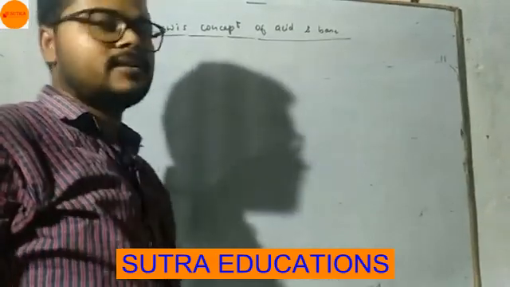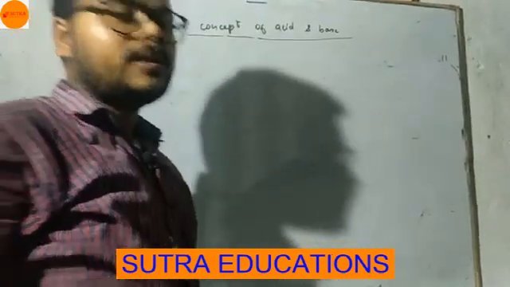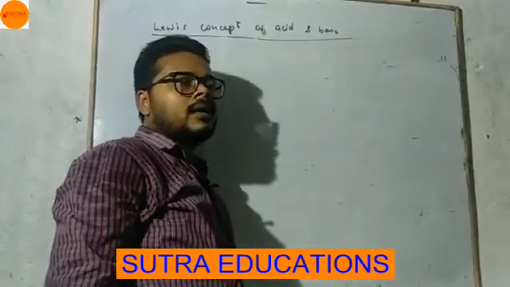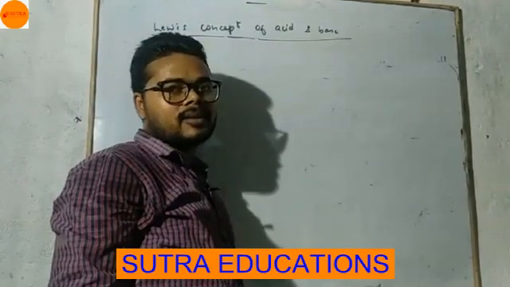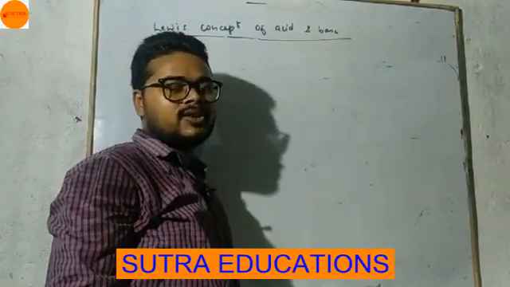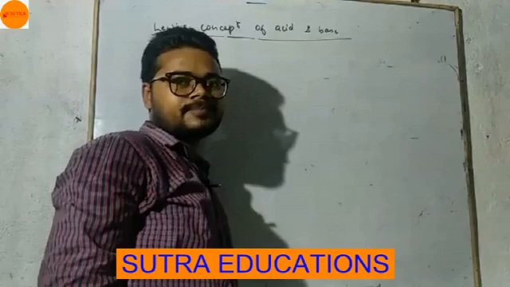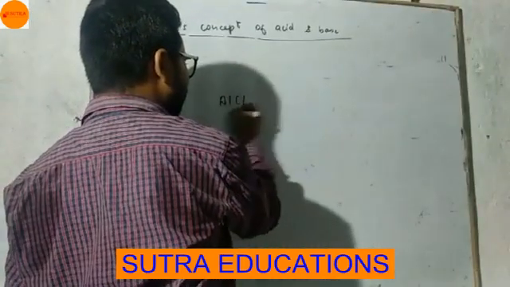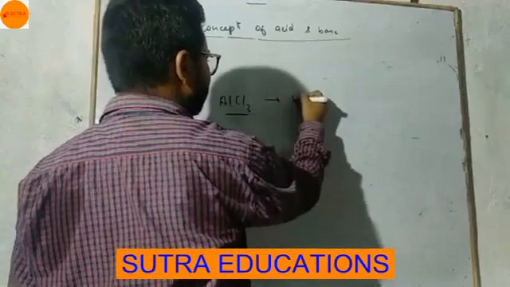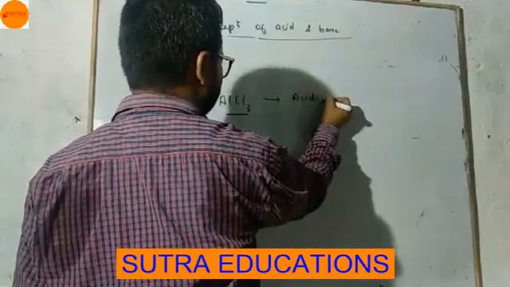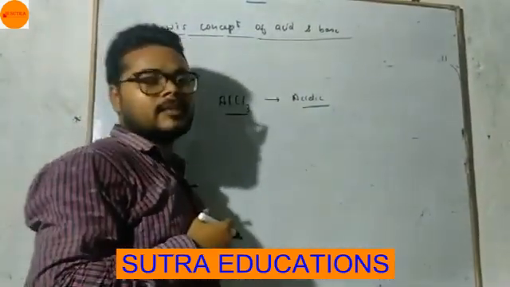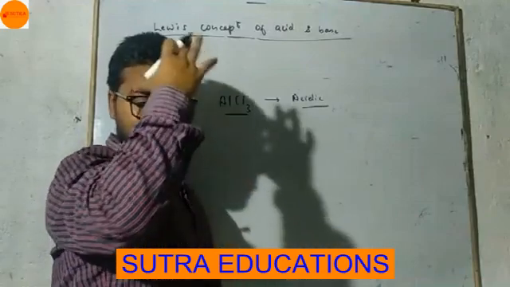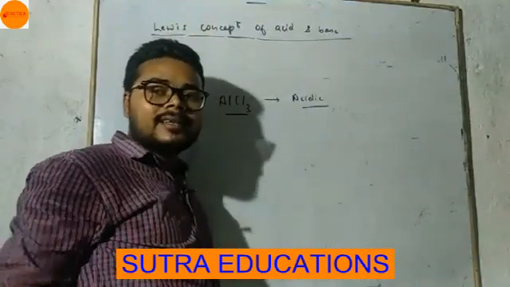Lewis concept of acid and base. Actually, Arrhenius and Bronsted-Lowry both failed to explain why AlCl3 is acidic. Getting me? AlCl3 is acidic in nature.